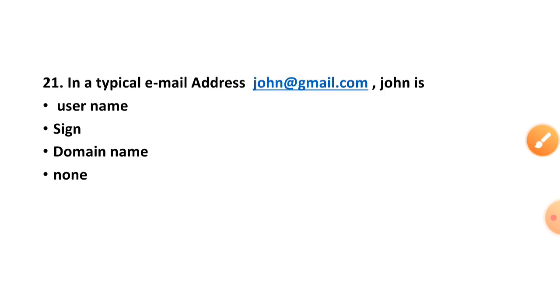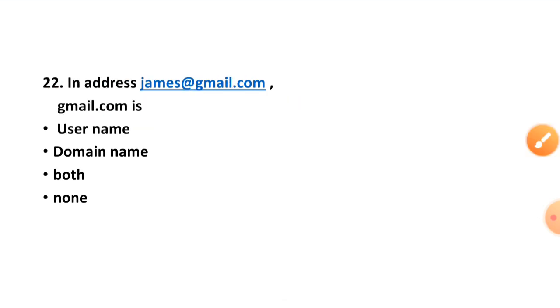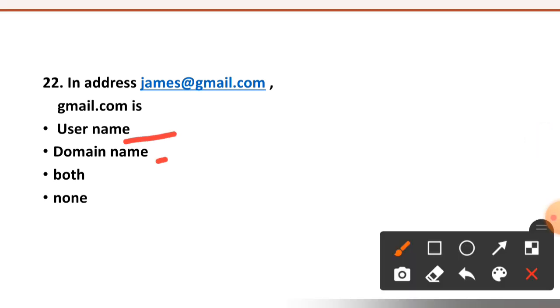See question number 21. In a typical email address, john@gmail.com. John is username, sign, domain name or none. John is username. So option number first is correct. Question number 22. In address james@gmail.com. Gmail.com is username, domain name, both or none.